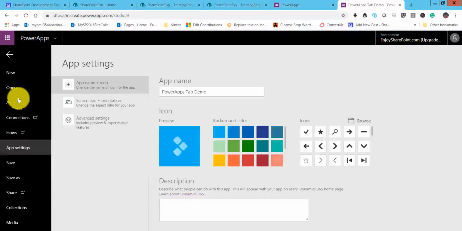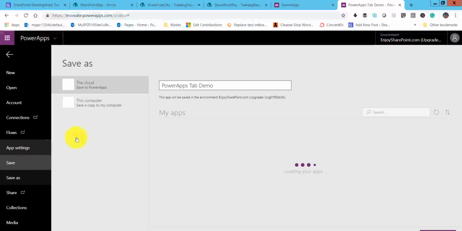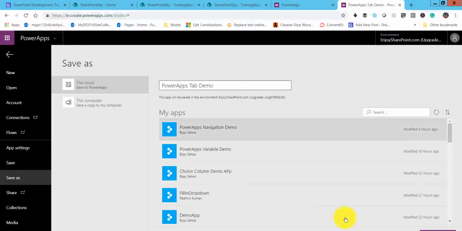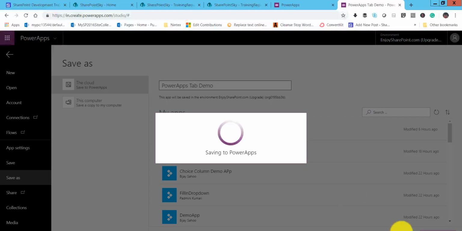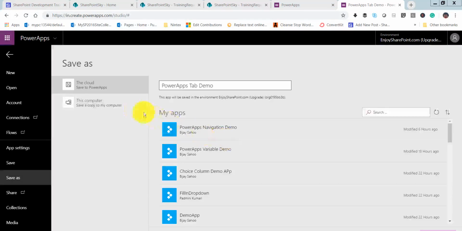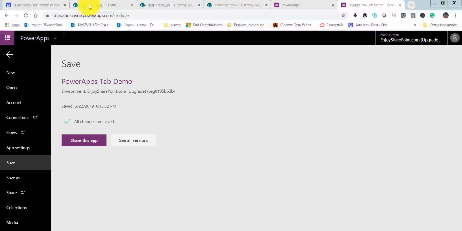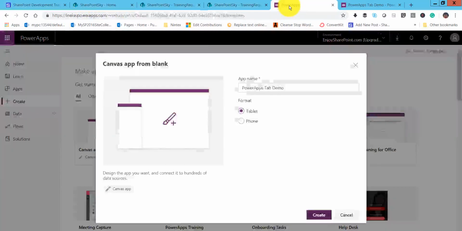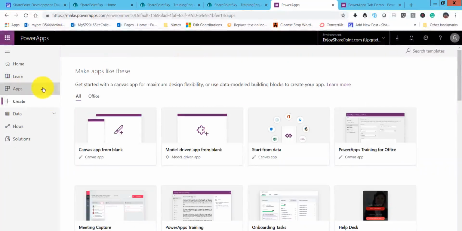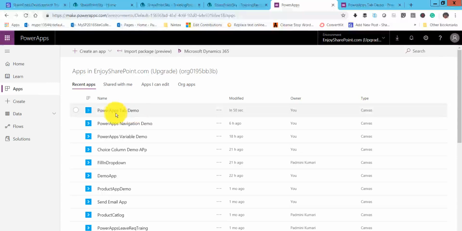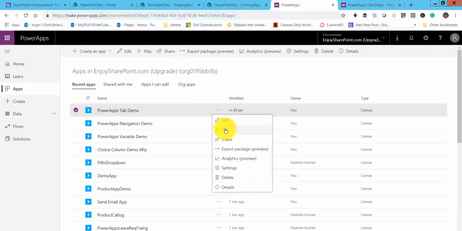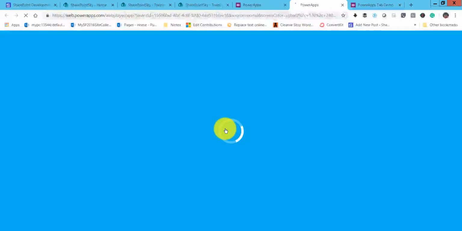So let's go to file and then we will save it. You can see here this is the form. We'll just click on save down here. So we will save this. And once it is saved, you can see here it is saved now. So we can go to the PowerApps here, to apps. You can see here PowerApps tab demo. Click on these three dots, then click on play.